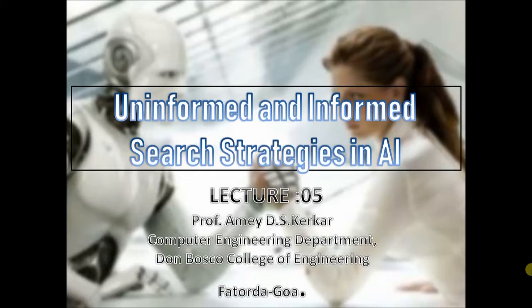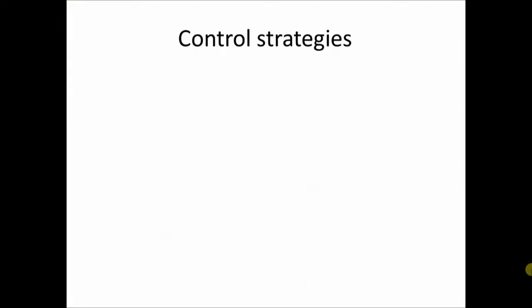Today we are going to discuss several uninformed and informed search strategies in AI. In the last lecture, we had discussed control strategies. What is a control strategy? A control strategy is the one which helps us to decide which rule to apply next during the process of searching for a solution to a problem.